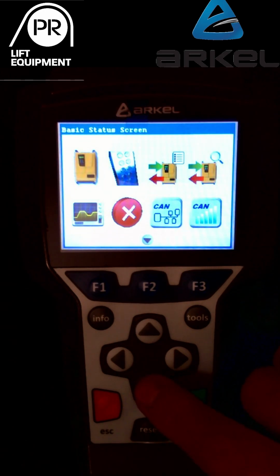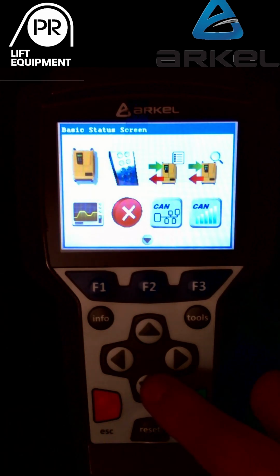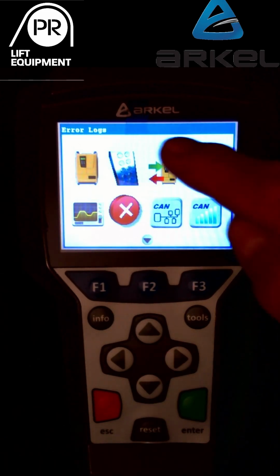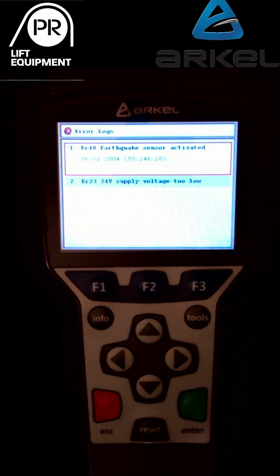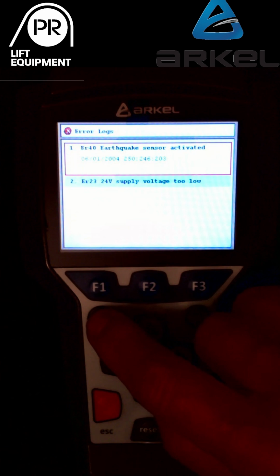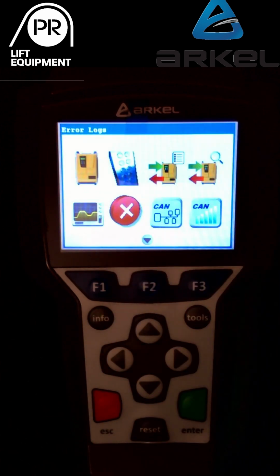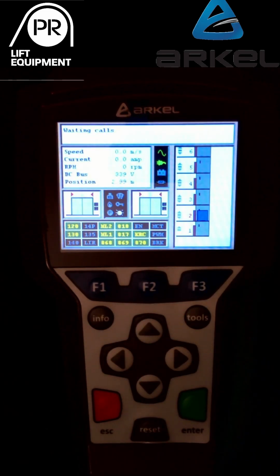means. So if I wanted to help an engineer on site and I wanted to navigate through to the event logs, I would just say, have a look for the red circle with the white cross, and that's your event logs or error logs. If I press enter on there, it gives us some further information. I will go through these icons in greater detail in other videos. So for now, back to the main screen.